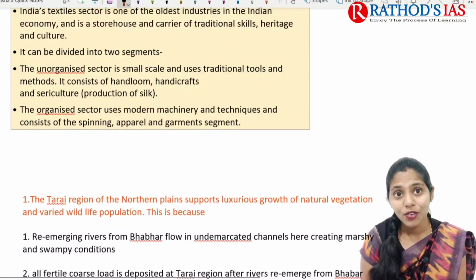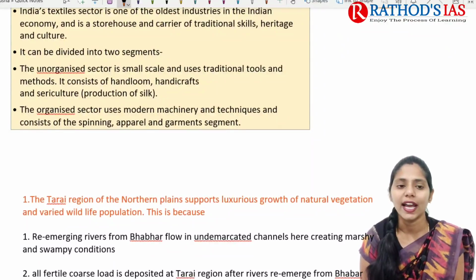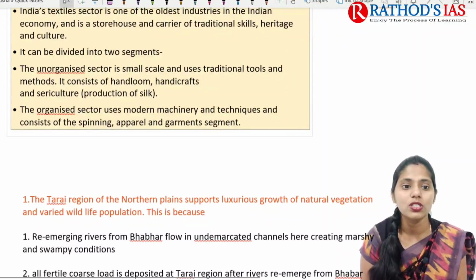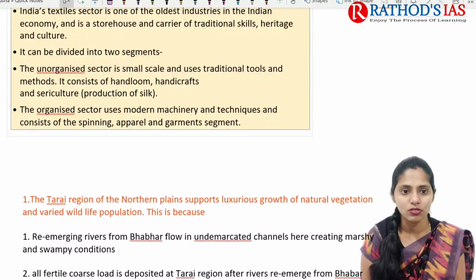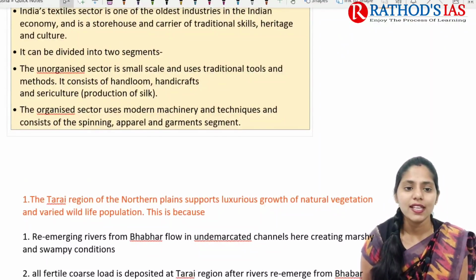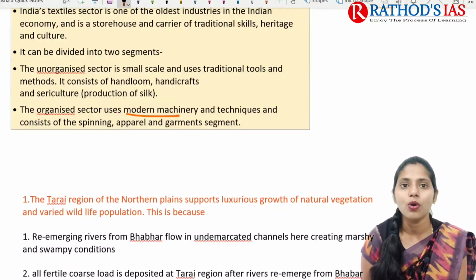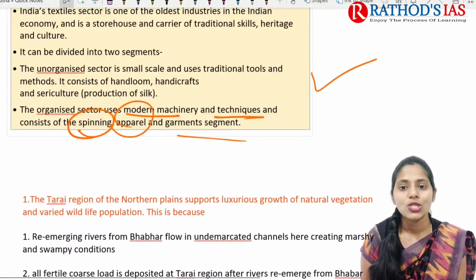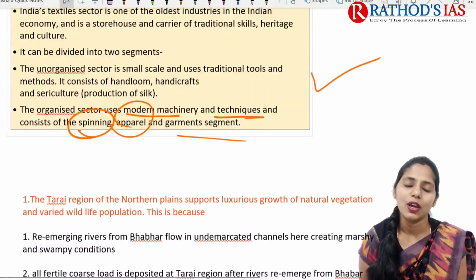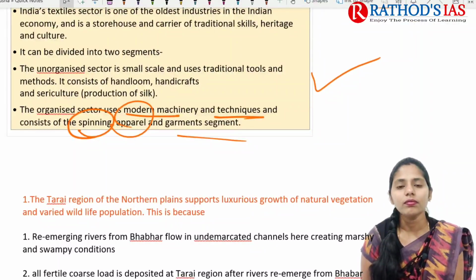The first is the unorganized sector and the second is the organized sector. In the unorganized sector, we have small domestic units using traditional tools and methods, such as handlooms, handicrafts, sericulture, etc. But in the organized sector, we mainly use modern machinery and techniques, and it consists of spinning, apparel and garment segments as well. So this is the gist of this topic, and I hope it is very clear.